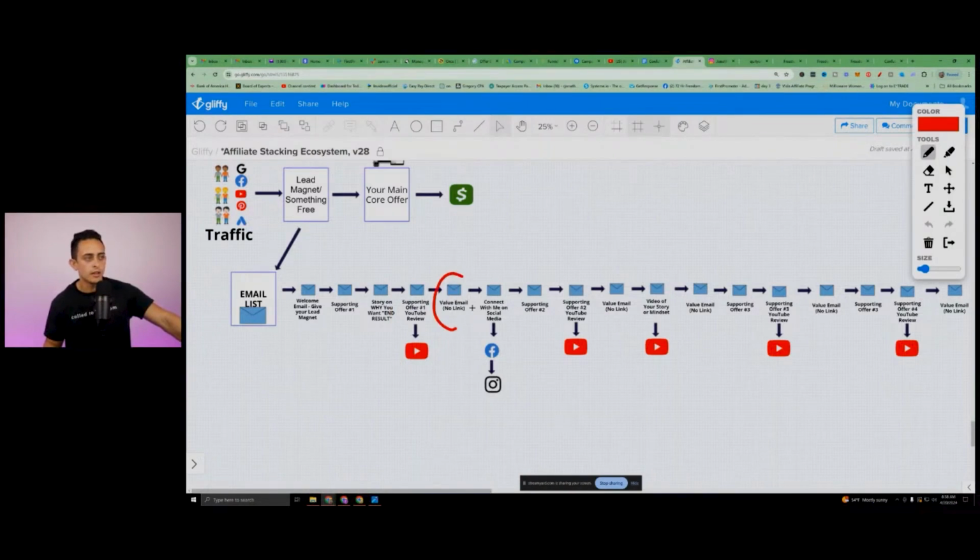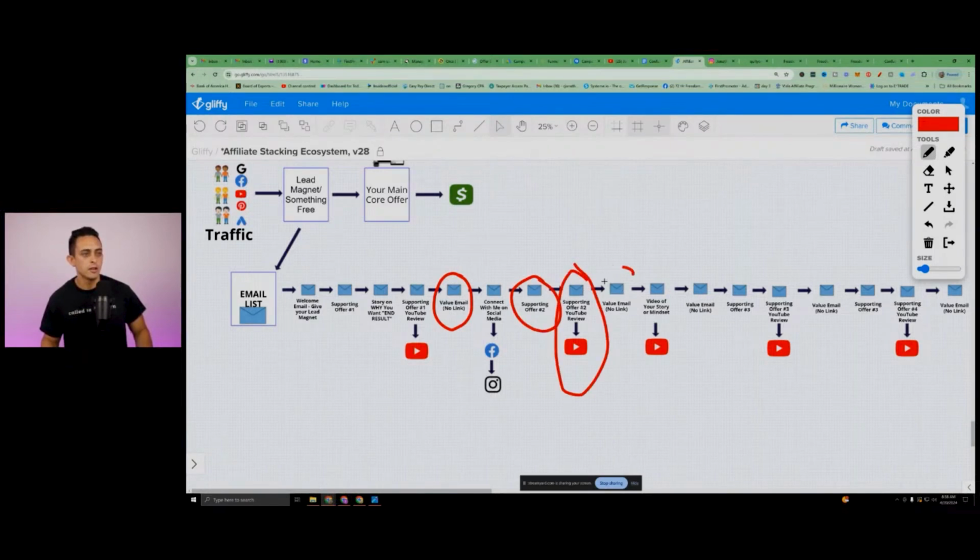And then next we send a value email, something with no link, just, hey, this is pure value. And then it starts the cycle again. Okay, here's product number 2. Here's a review on product number 2. Here's another value email.